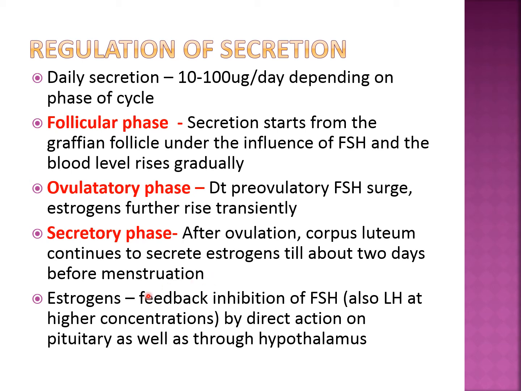So estrogen has feedback inhibition of FSH. This is very important to understand. If we have to reduce the FSH from the anterior pituitary or GnRH from the hypothalamus, we have to give high doses of estrogen, or exogenous estrogen. So what will exogenous estrogen do? It will cause the feedback inhibition of FSH by direct action on the pituitary as well as through the hypothalamus. On the contrary, if we give an estrogen receptor antagonist, then they will increase the FSH and LH.